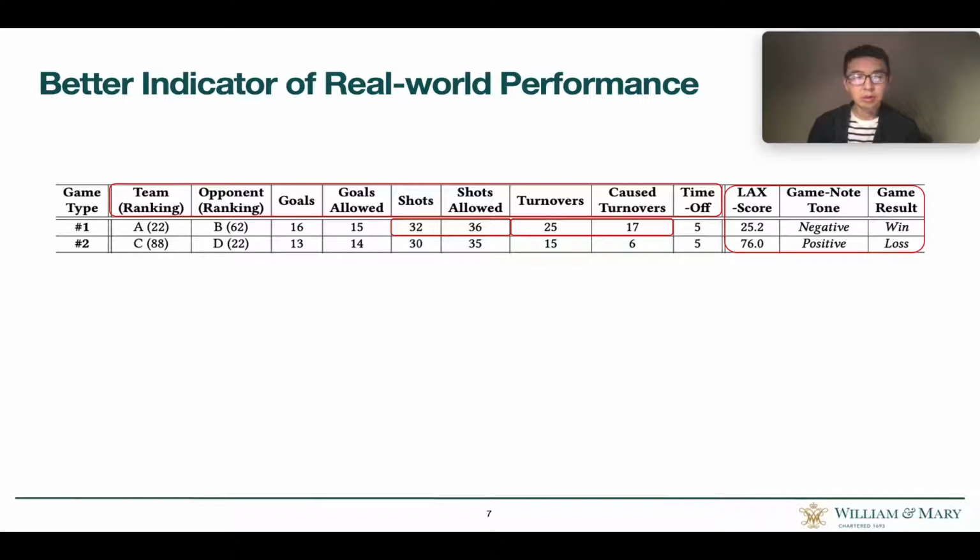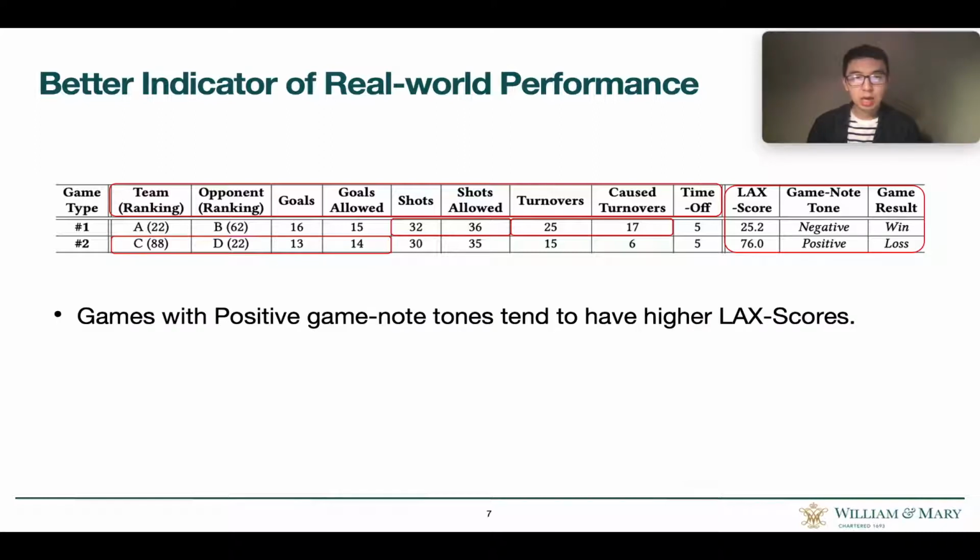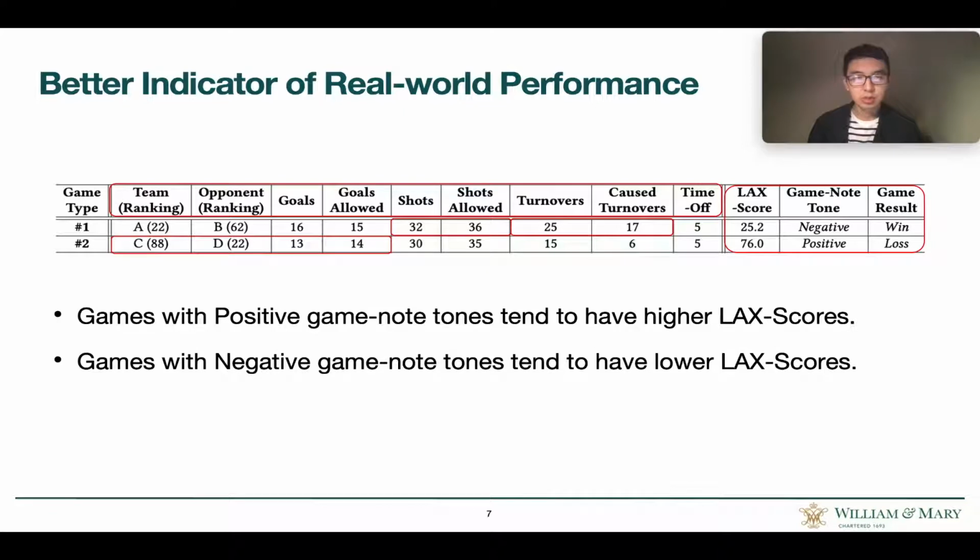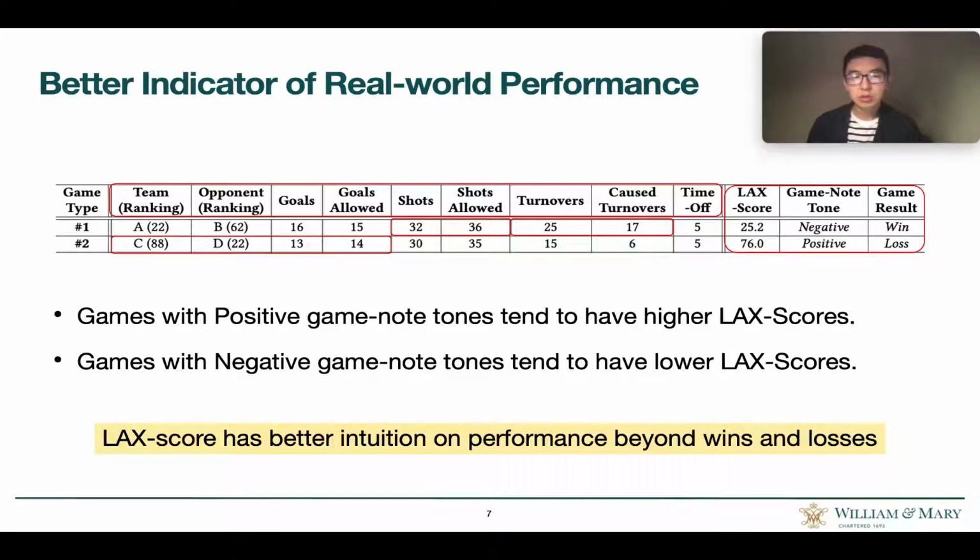On the contrary, in Game 2, the low-ranked team played well against the high-ranked team but lost the game. In this case, the game note tone sounds positive and our metric also indicates high performance. Over hundreds of games in our dataset, games with positive game note tones tend to have higher LAX-Scores and vice versa. So, in short, LAX-Score has better intuition on game performance beyond wins and losses.